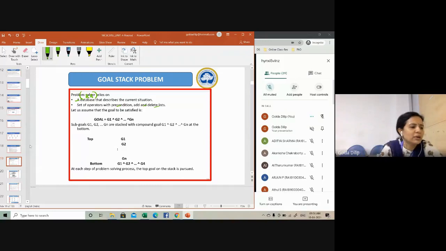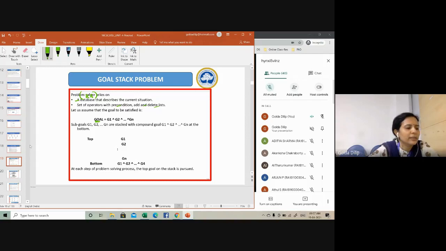Top of the stack. Let us assume that the goal is equal to G1 and G2 and G3 up to Gn. All these G1, G2, G3 are what are called your sub goals, and this is what is called your compound goal. So this compound goal has a number of sub goals G1, G2, G3 up to Gn.